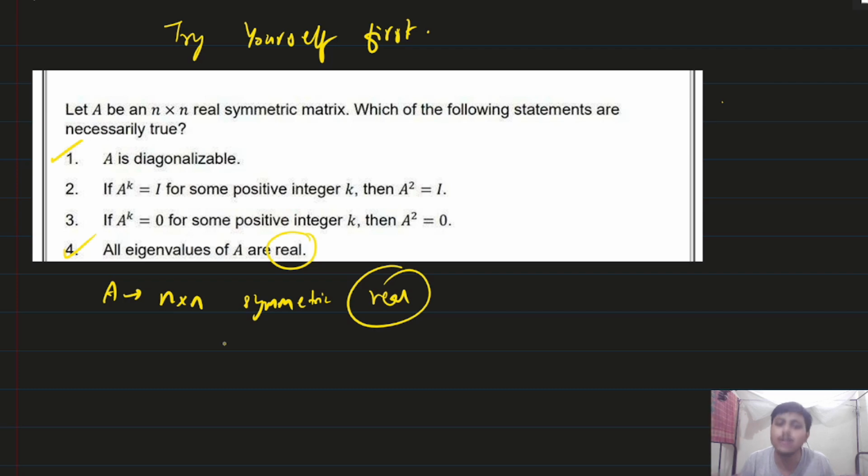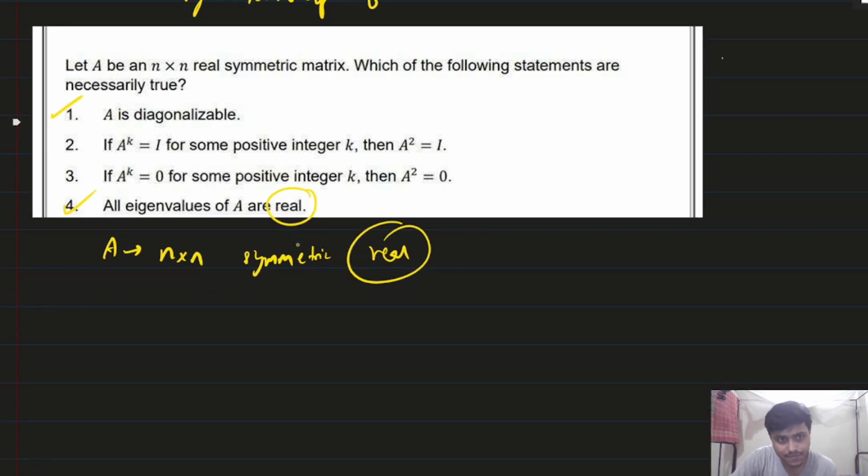But now is not the time to refer to all the books, because the exam is very near. You just know all the properties. It is very important. So every eigenvalue of a real symmetric matrix is real, and it is always diagonalizable. This I am not proving. These are very important, very popular results. Now I will tell you about option second and option third, because this I have to explain.